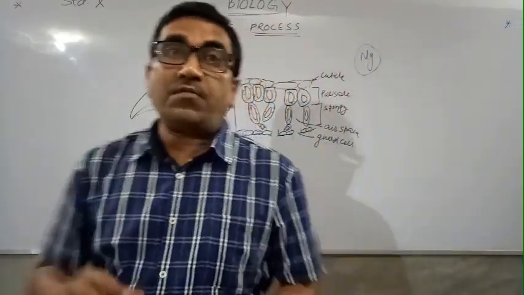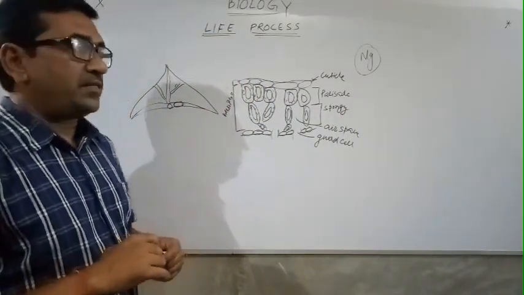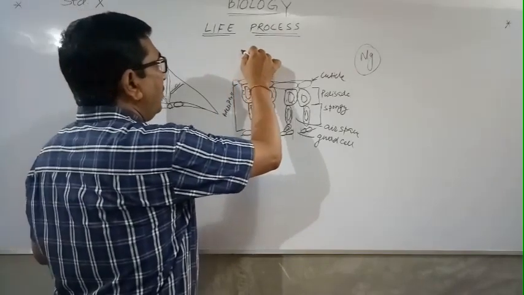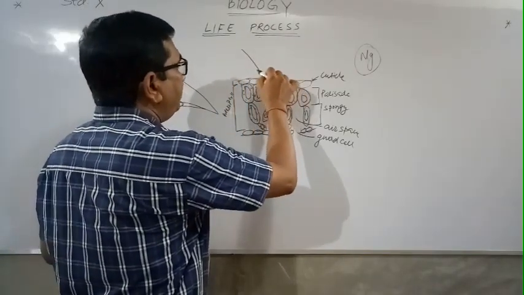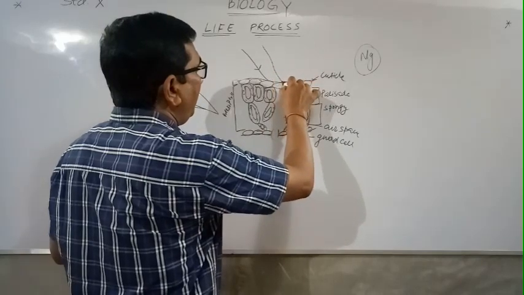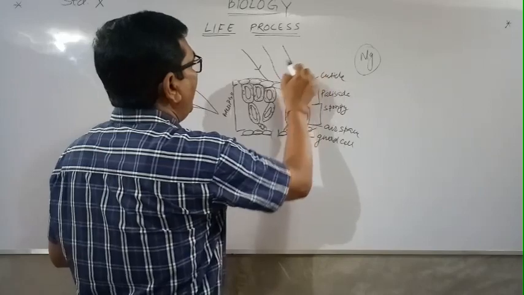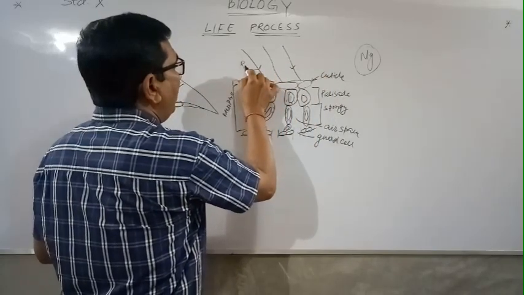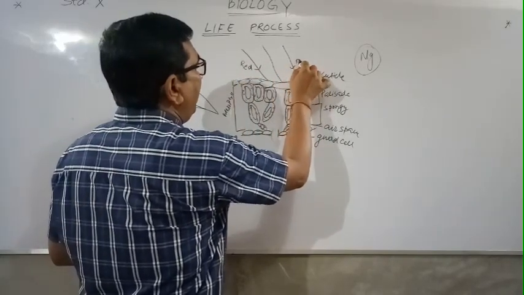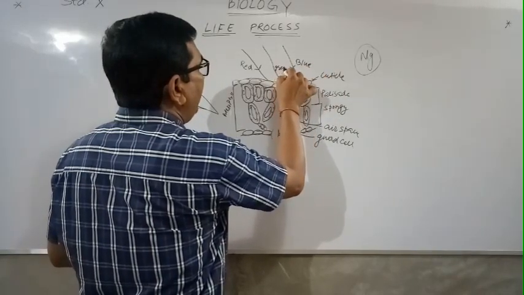In sunlight, the visible light is made up of 7 colors. Out of these, this is red, this is blue, green.